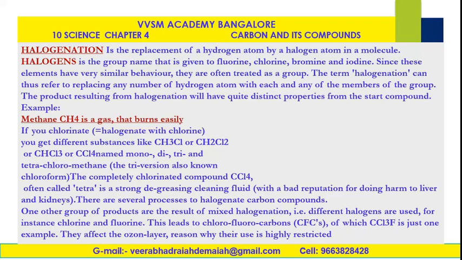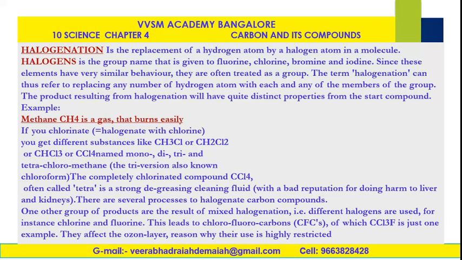Example, methane is a gas that burns easily. If you chlorinate, that is halogenate, chlorinate means addition of chlorine. Brominate means addition of bromine. Iodination means addition of iodine, like this. You get different substances like methyl chloride, methylene chloride, chloroform, and carbon tetrachloride when you add chlorine on methane. The reaction is called a substitution reaction, and the products are substitution products.